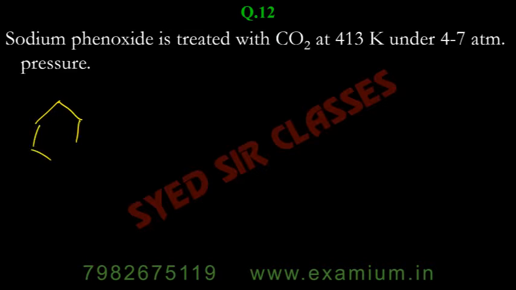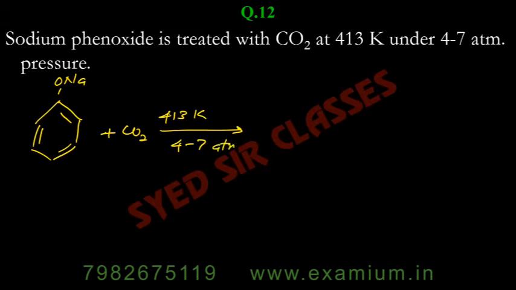So sodium phenoxide, when you get it reacted with CO2 at 413 Kelvin, 4 to 7 atm. There I told you 7 atm. Okay, so the range is 4 to 7 atm. Whether you write 7 atm or 4 to 7 atm, it's up to you.